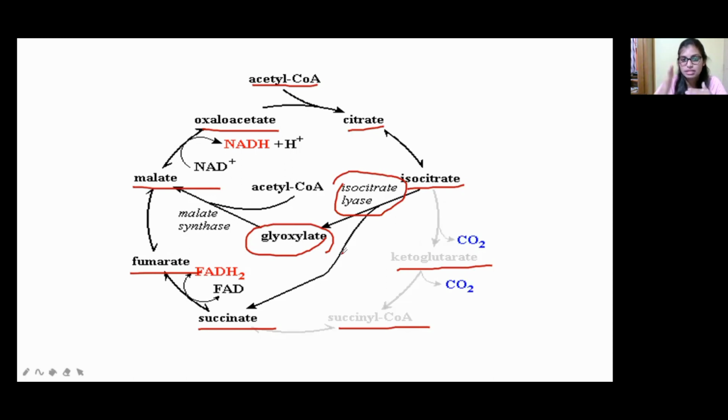Since it has to bypass, it has to connect to the cycle again through another bridge. So glyoxylate is connected with malate with the help of the enzyme malate synthase. The two major enzymes involved in the glyoxylate cycle are isocitrate lyase and malate synthase. This is the bypass of the Krebs cycle, that is the glyoxylate cycle.